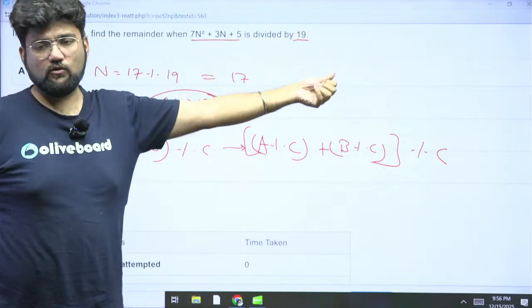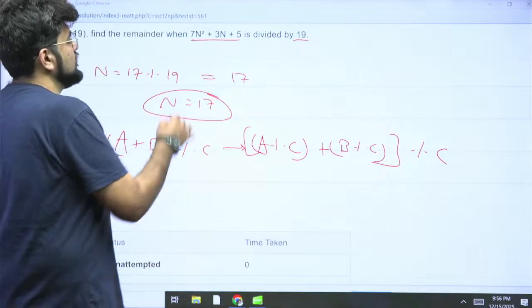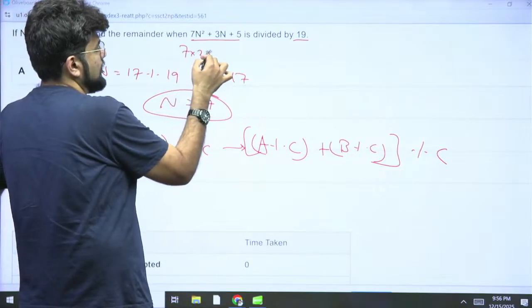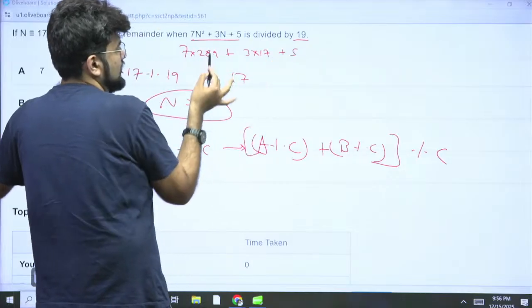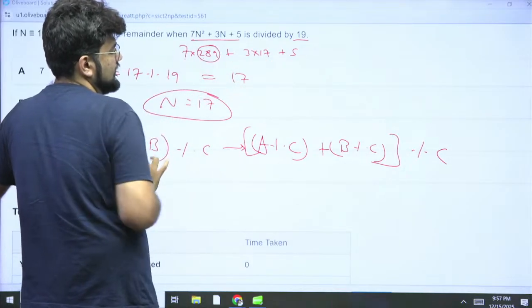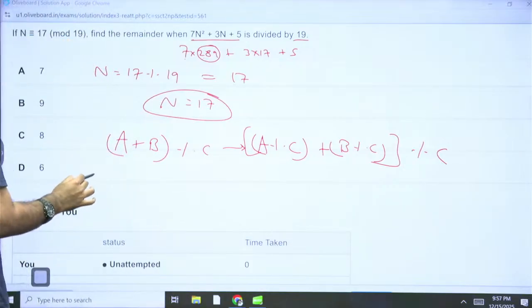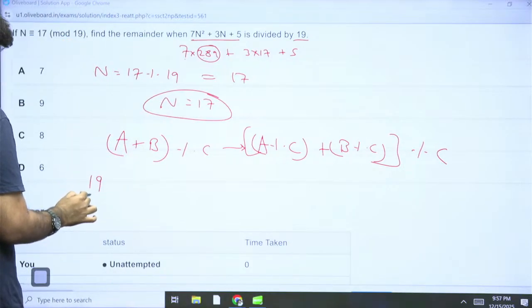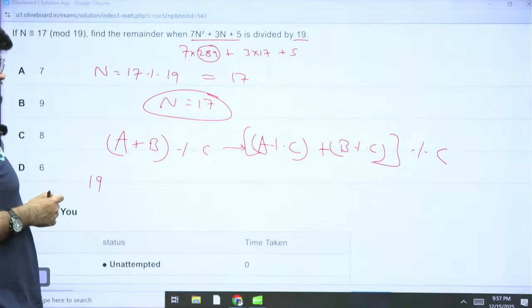But that will become slightly calculative. So rather what you can do is you can open it like this. So 7 into 289 plus 3 into 17 plus 5. This is what is happening. Now rather than going for 7 into 289, go only for 289. 289 mod 19 is how much? So 19 into 15 approximately. 20 into 10, 200. Okay. 19 into 15.